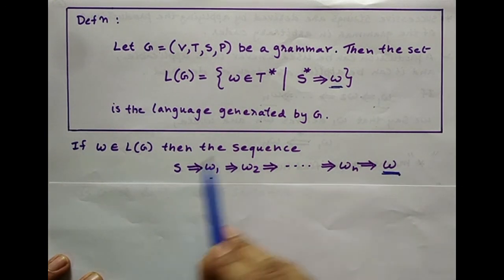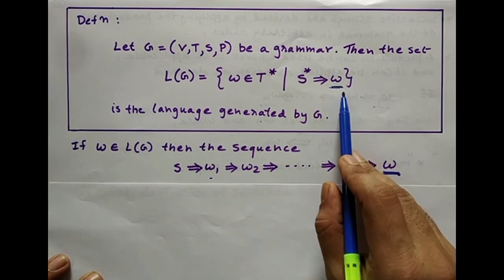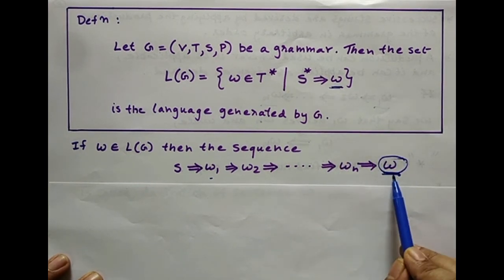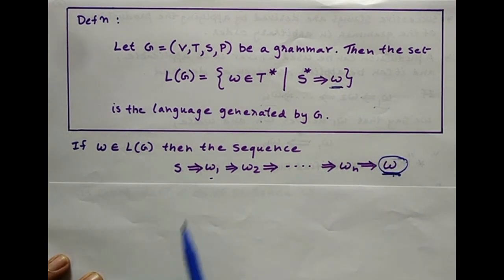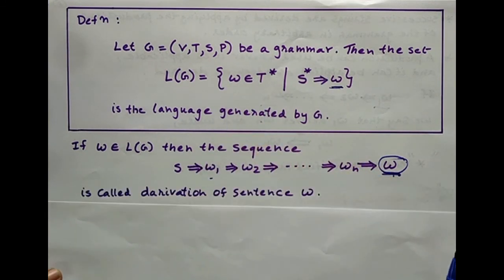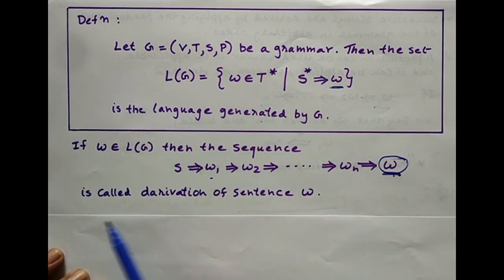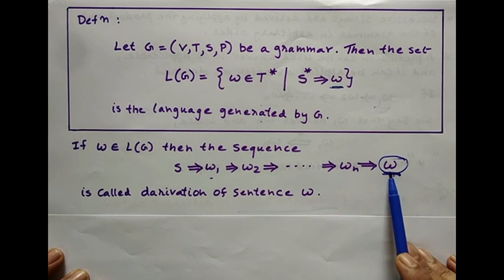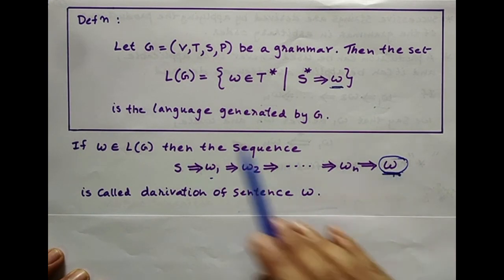So from S, if we are able to get W, then we can say that this string belongs to the language. That's the meaning of this. This is called the derivation of a sentence W, or derivation of a string W in the language.